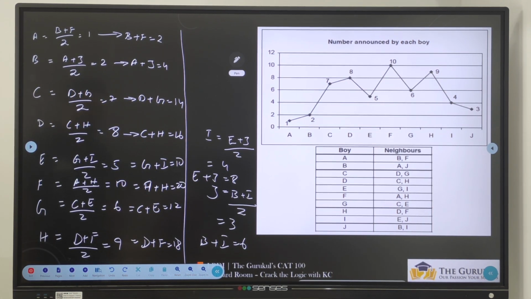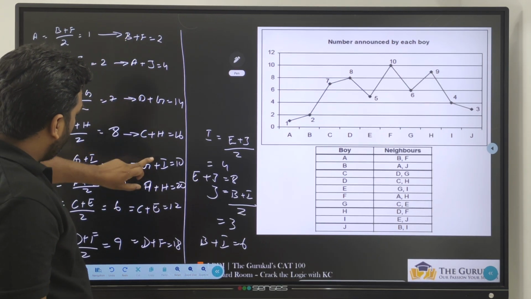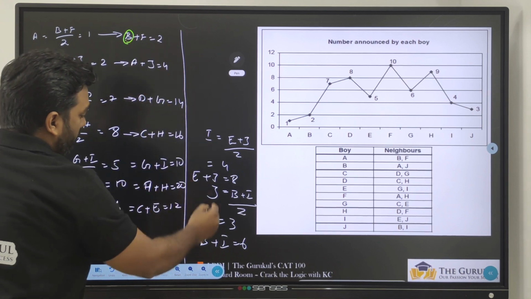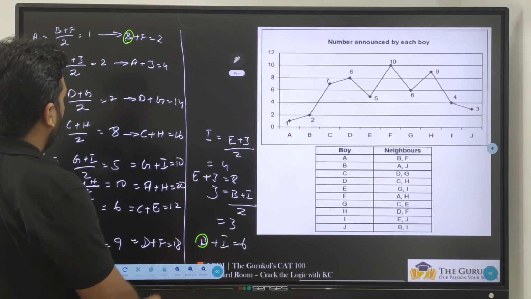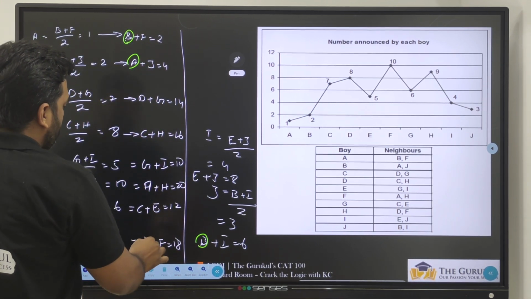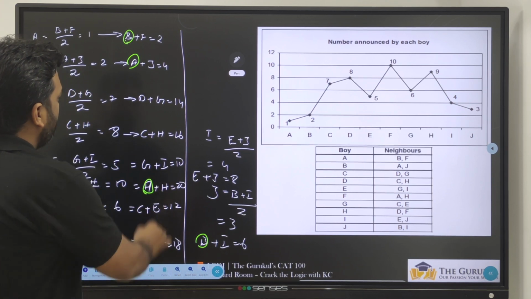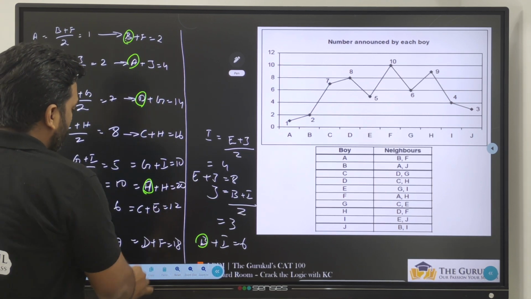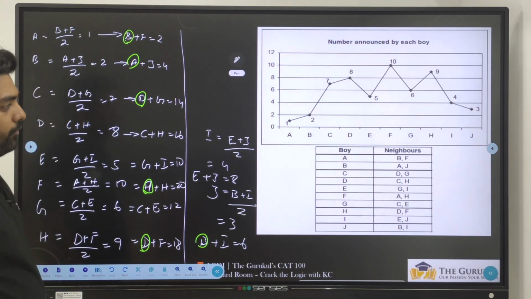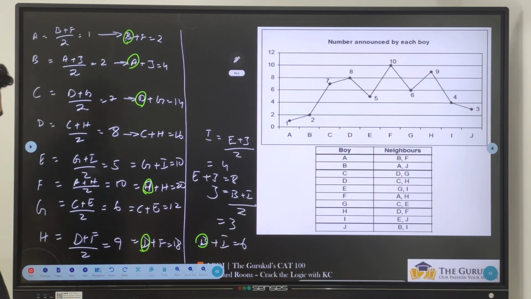Tell me how many times each alphabet is repeated. Let us count for B. B came once here and twice here. A came here once and twice. D came here once and twice, which means can I say every number is repeated 2 times?